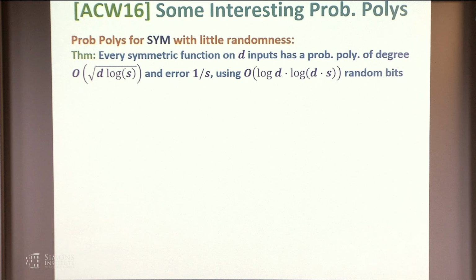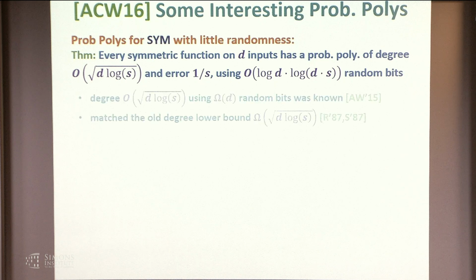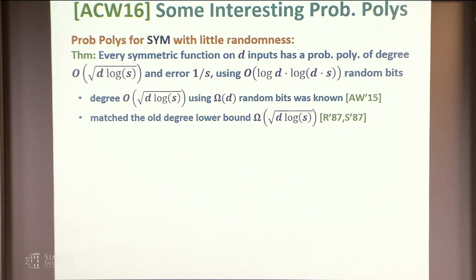In particular, every Boolean symmetric function on d inputs has a probabilistic polynomial of degree about square root of d log s and error 1 over s, where s is just some integer parameter, using a small number of random bits, polylog d s random bits. Just to clarify, it was known the year before that you could in fact get something with, say, omega d random bits.